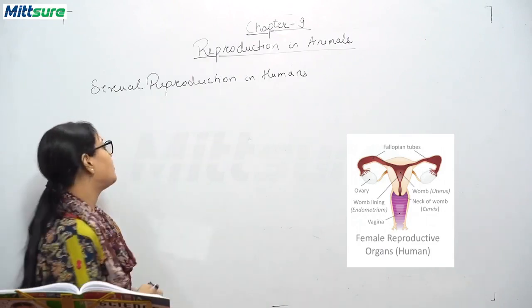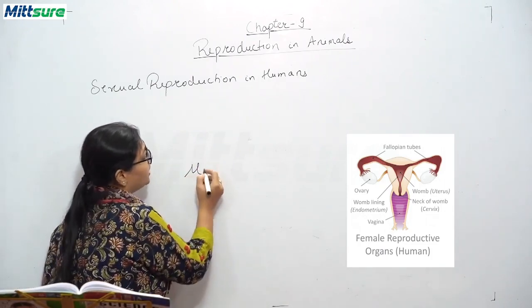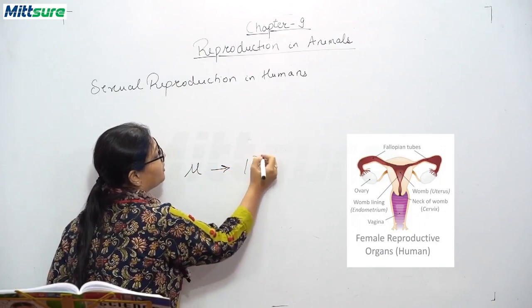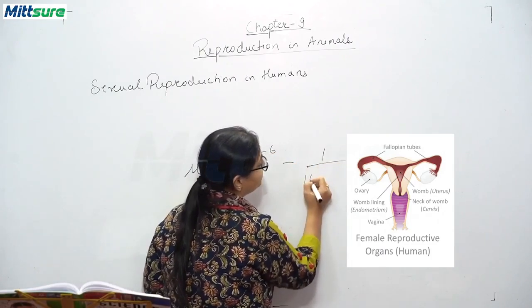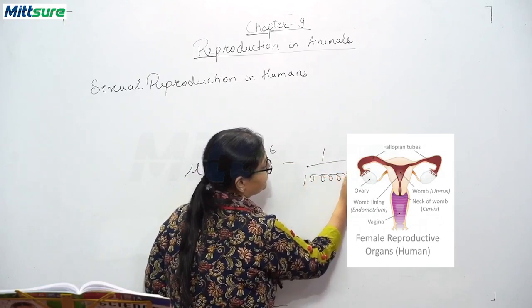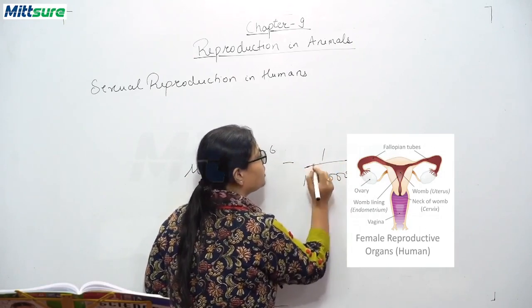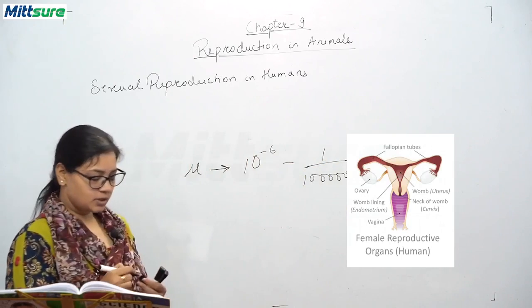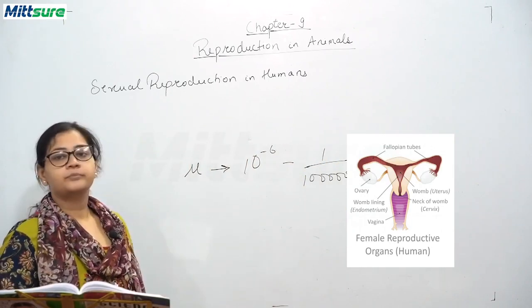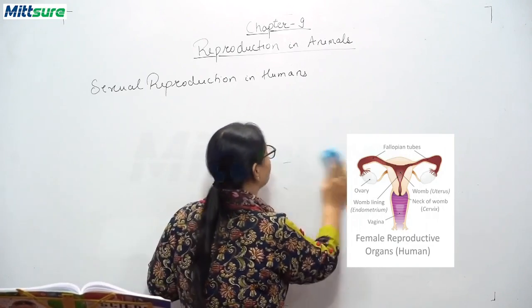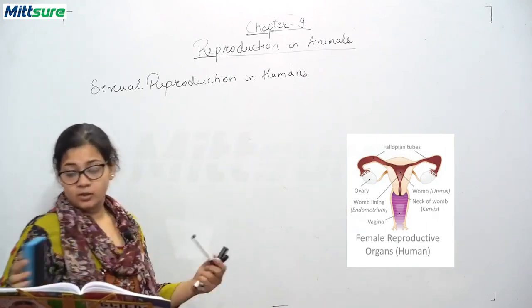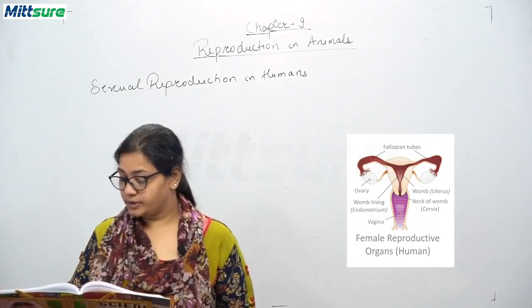This is the symbol for micro, and micro means 10 to the power minus 6. So this small an egg, in diameter, is produced by the female reproductive organs.